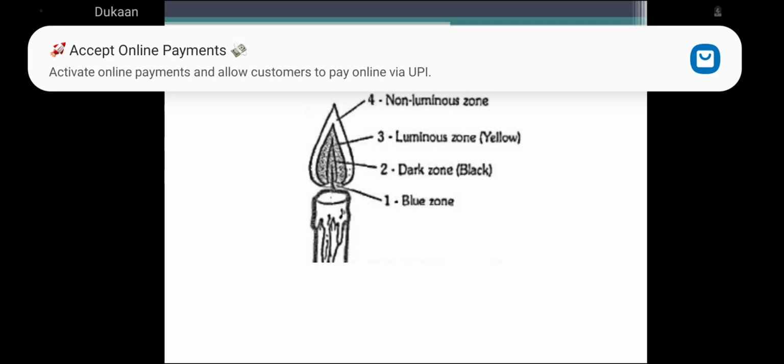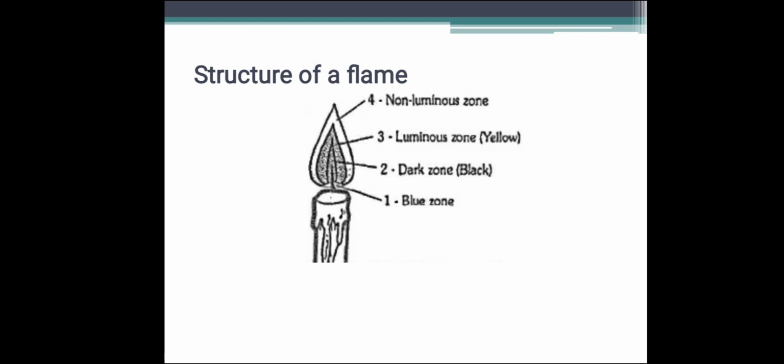Then the luminous zone. In this region of the flame, hydrogen burns with a brilliant yellow luminous flame. Burning hydrogen combines with oxygen to form water vapor. Carbon also burns in this zone, giving some luminosity to the flame and producing carbon dioxide. Some unburnt carbon particles are left which give rise to soot.